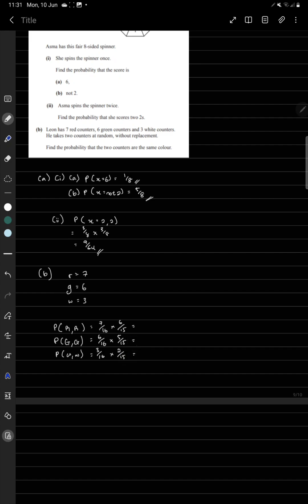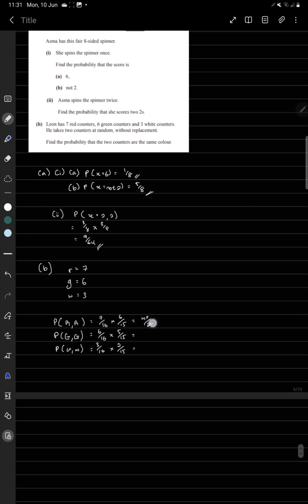Okay, now let's find each of these numbers. The first one would be 42 over 240, right? And the second one is 30 over 240, and the last one is 6 over 240. Okay, since we want to include all of these as getting counters of the same color, they're all different events, so we have to add all of them up together. So the probability of what we want is going to be equal to 13 over 40. Okay, and that's it.